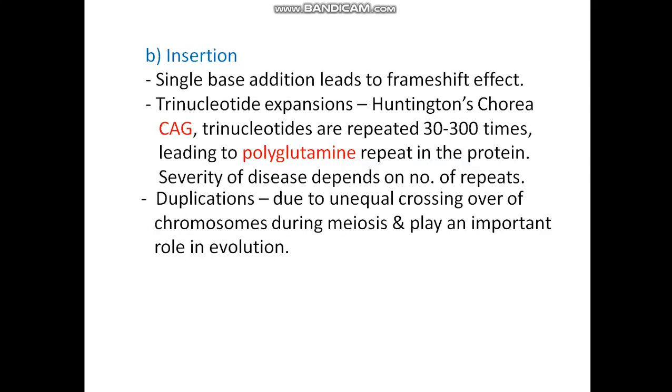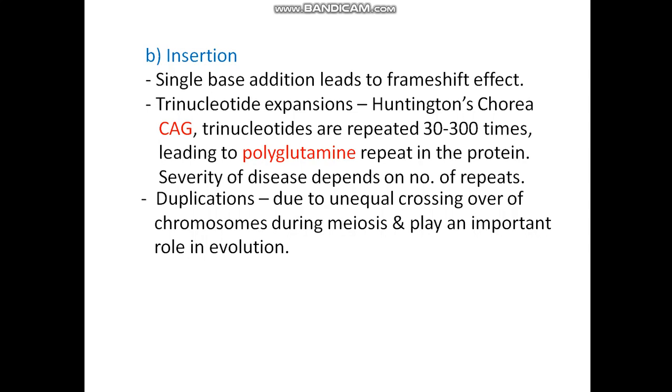Insertion, single base addition leads to frame shift effect because it changes the reading of the codons, and there may be duplication due to unequal crossing over of the chromosomes during meiosis, which plays an important role.